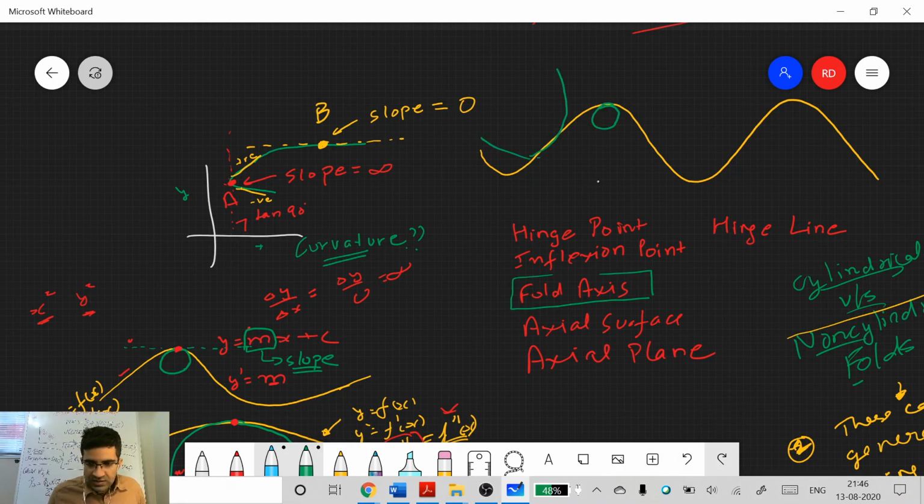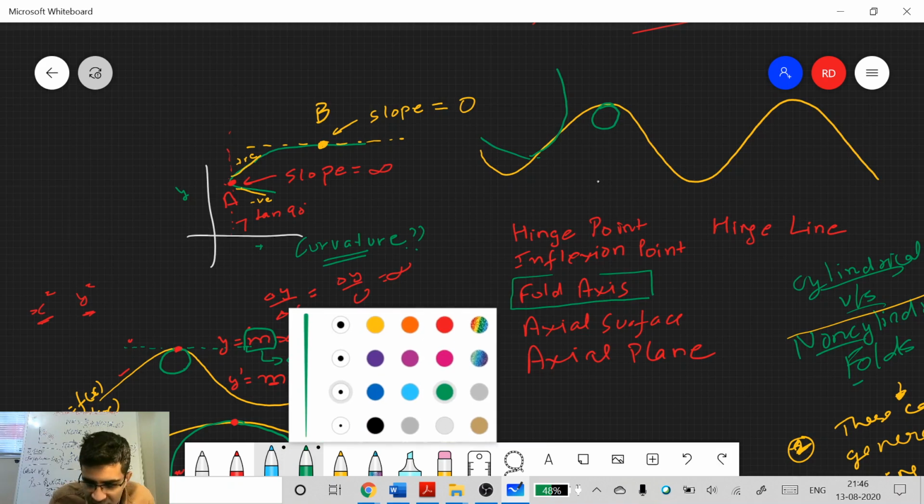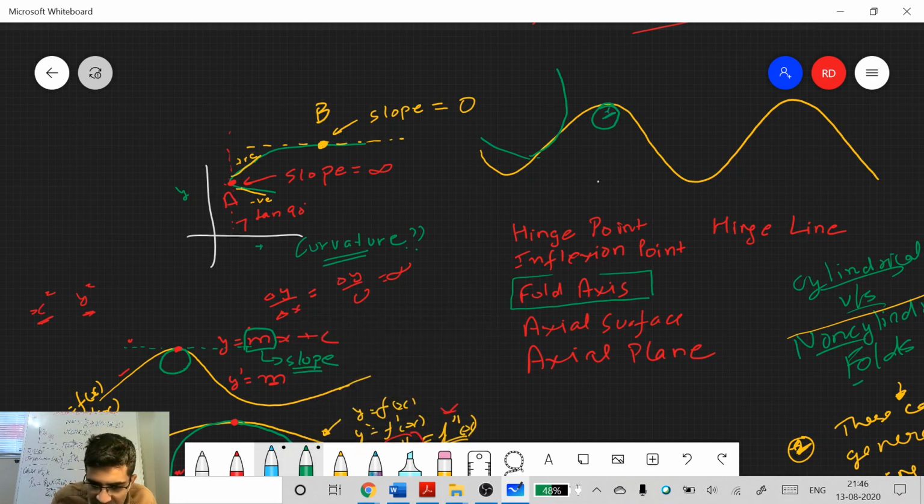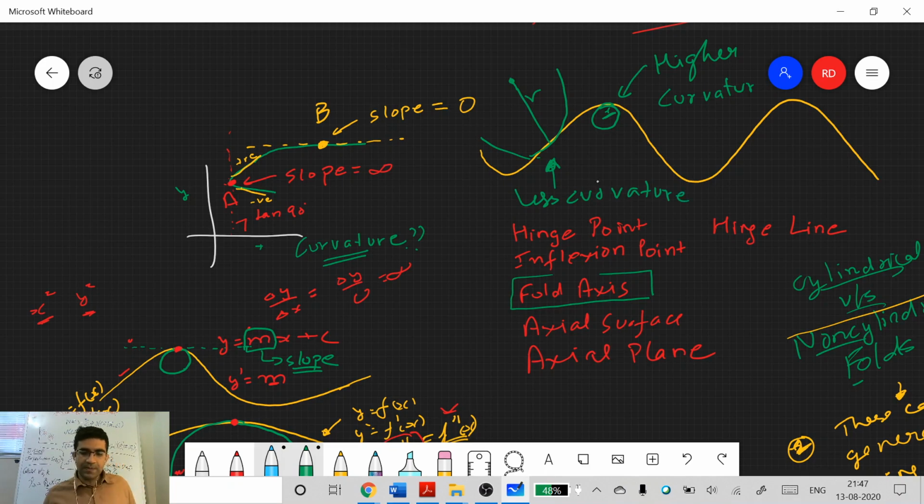So this is a smaller radius, r is small, and here r is probably bigger. So higher curvature here, and here you see less curvature. Okay.